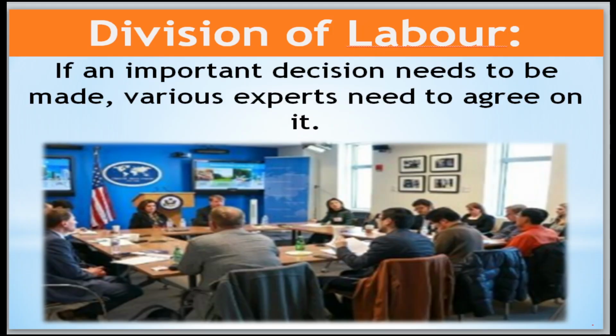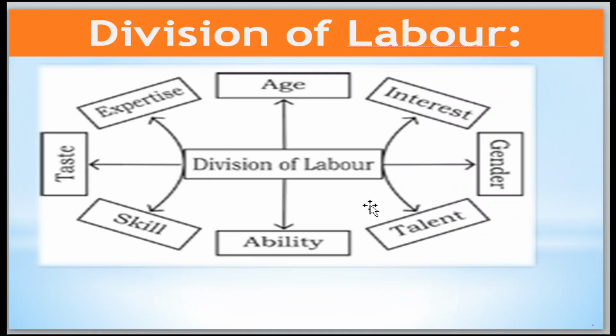If an important discussion needs to be made, various specialized experts need to agree on it. Here there are many specializations, many experts sitting there, who have special knowledge in their fields. One more type of division of labor is according to the work to be done, based on gender, talent, interest, age, ability, skill, taste, expertise.